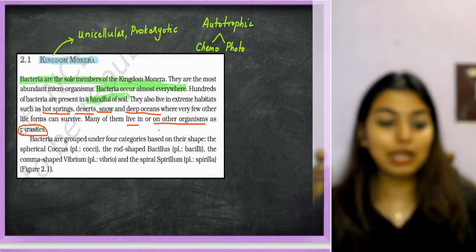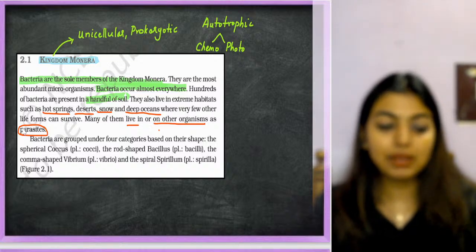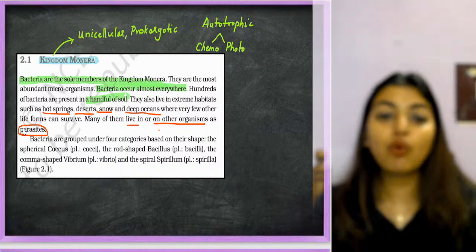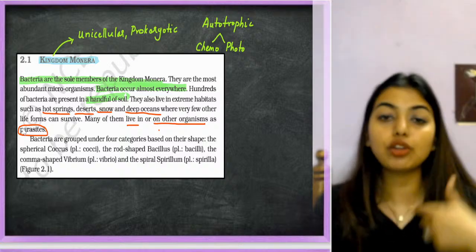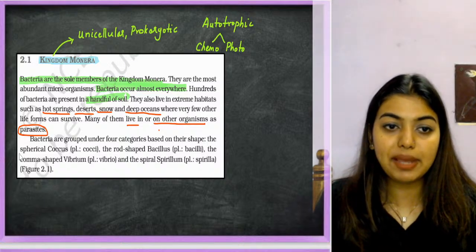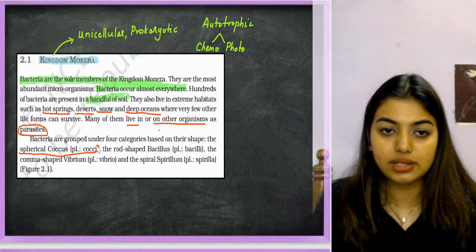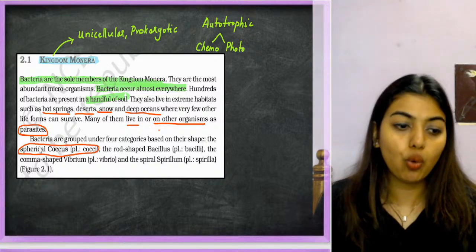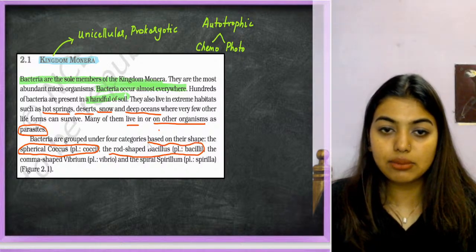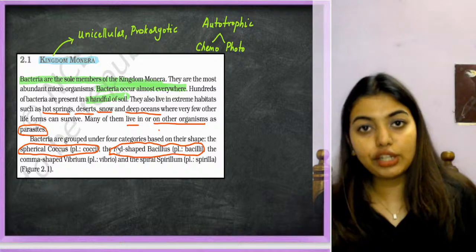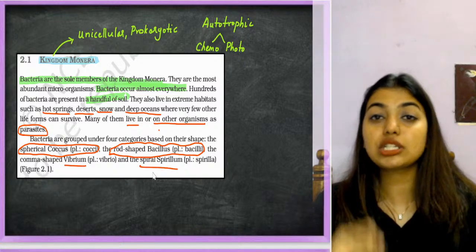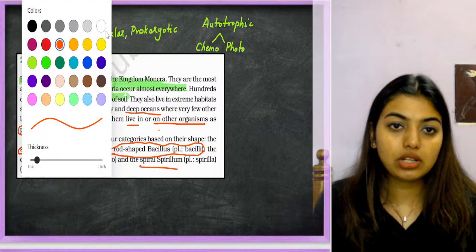They live in many places. Got it? So bacteria are grouped under 4 categories based on what? Based on their shape. Now let's look at the shape. The first shape is spherical or coccus. Then we have rod shaped or bacillus shaped, which is the most common one you see. My drawing is like that shape only. Then we have vibrio or comma shape. Then we have spiral or spirillum shape.